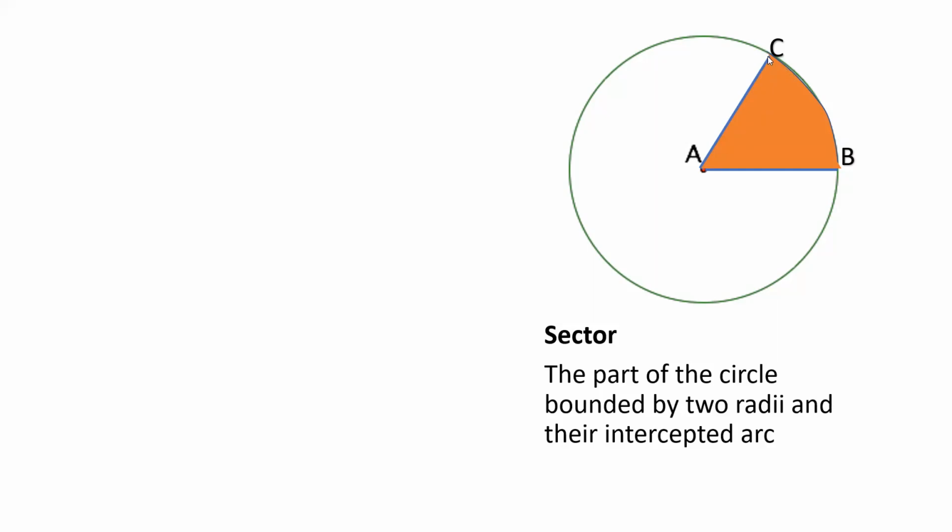Bakit po? It is composed of our 2 radii, radius AC and radius AB, with our intercepted arc. Please take note of our intercepted arc. Ibig sabihin yung included arc natin, which is arc CB. So, yung buong area na yon, ay tinatawag nating sector. Clear po tayo? And sector is made up of 2 radii and its intercepted arc. Clear? Yes, sir.